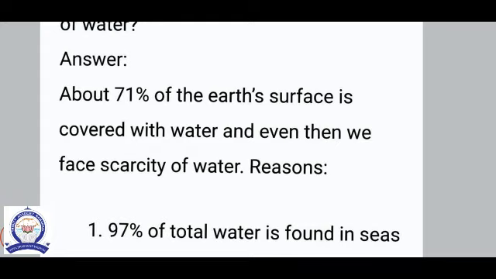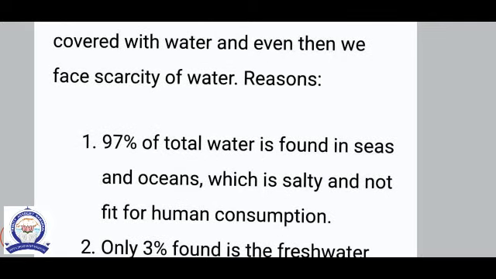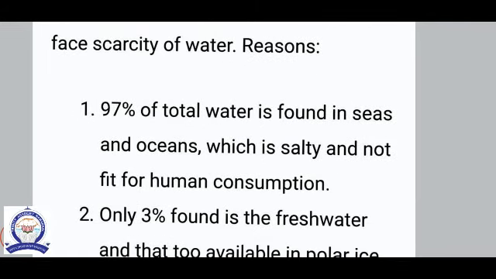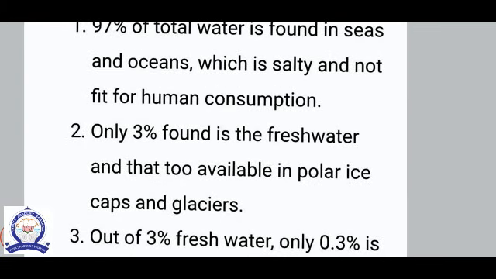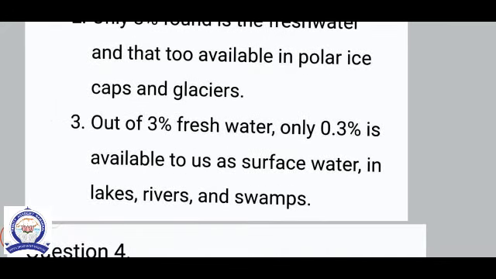So the reason is, 97% of total water is found in seas and oceans, which is salty and not fit for human consumption. And only 3% is freshwater, and that too is available in polar ice caps and glaciers. Out of 3% freshwater, only 0.3% is available to us as surface water in lakes, rivers, and swamps.